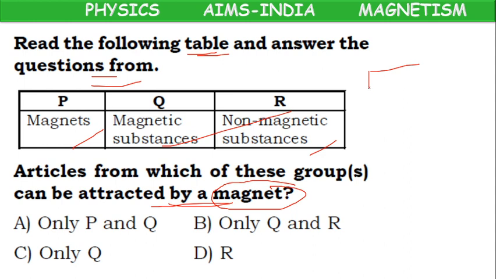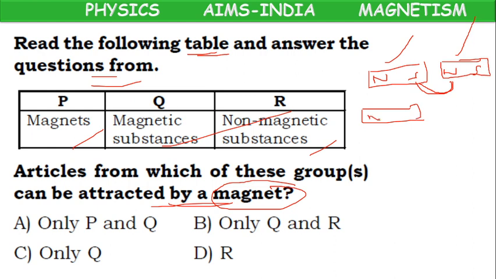Suppose I have a magnet with north and south pole, and I bring another magnet, unlike poles attract. So a magnet can be attracted by another magnet. Or if I bring one iron piece, it will get attracted by the magnet.